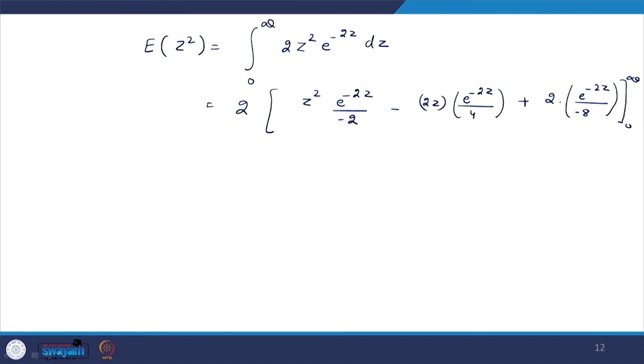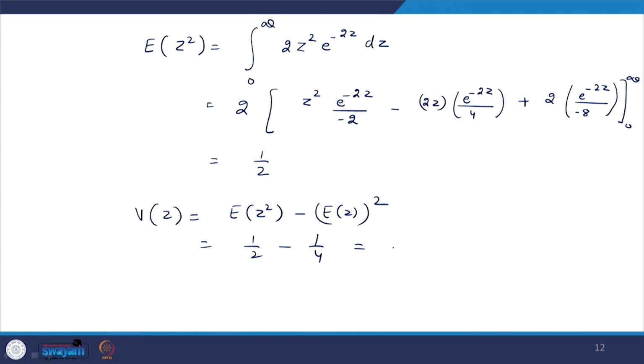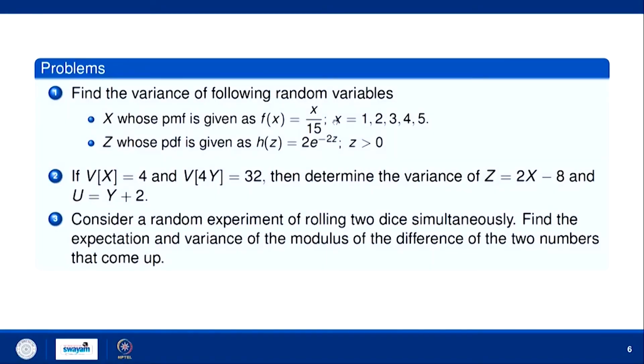So, when you are taking 4 times, it is nothing but 1 by 2 again. Okay. So, what will be variance of z finally? So, variance of z will be 1 by 2 minus 1 by 4, which is nothing but 1 by 4. So, in this way we can find out variance of random variable z for this PDF.